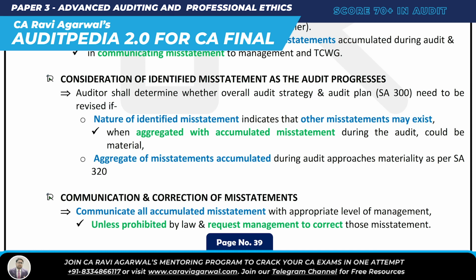So you have to revise in two circumstances. One, the nature of identified misstatement indicates that other misstatement may exist when aggregated with accumulated misstatement during audit.